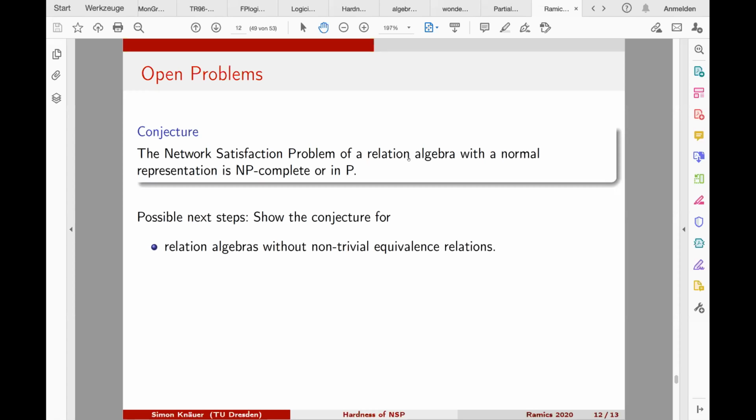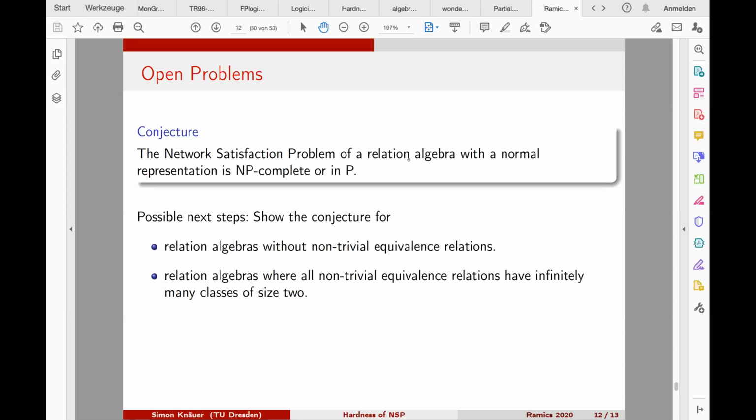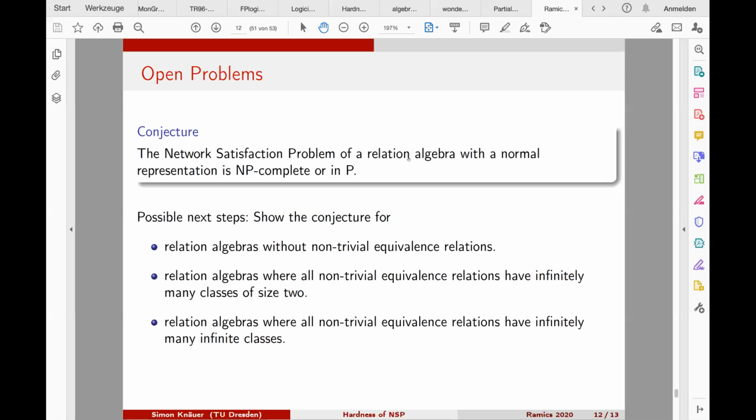And in order to take some steps towards a solution, one could show this conjecture, for example, for relation algebras without non-trivial equivalence relation, and then use our hardness results to get one side of this classification. Another class that could be interesting are the relation algebras where all non-trivial equivalence relations have infinitely many classes of size 2. Or the same with infinitely many infinite classes. This could also be very interesting.